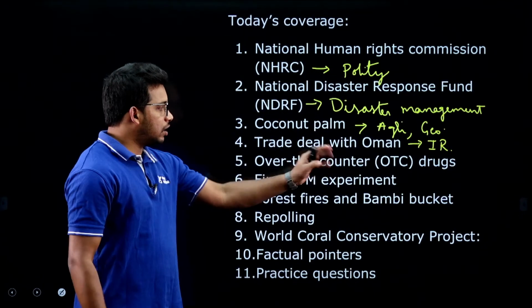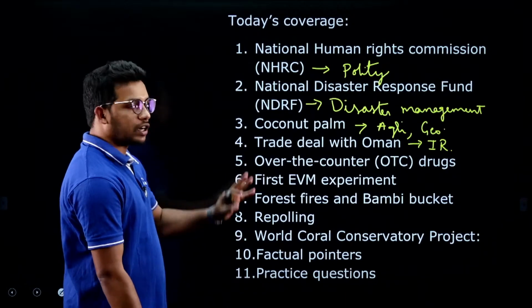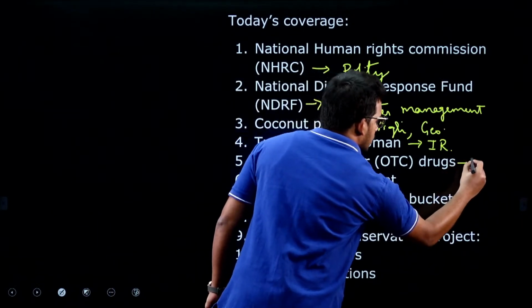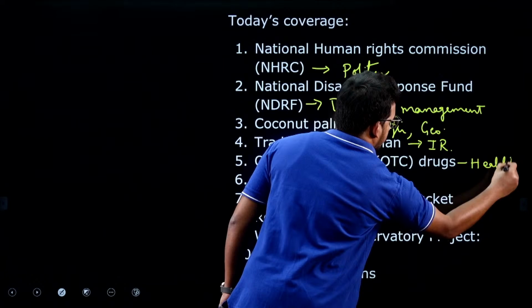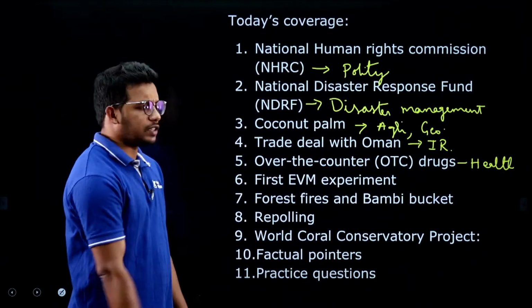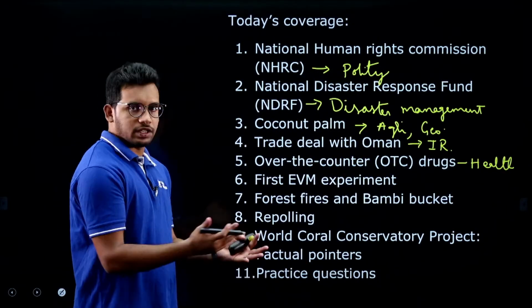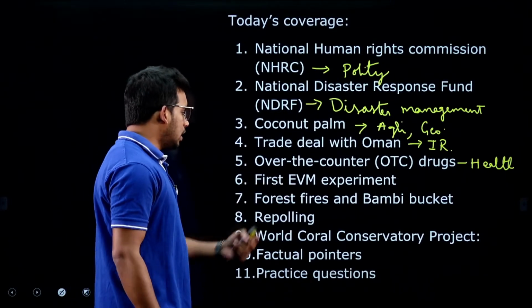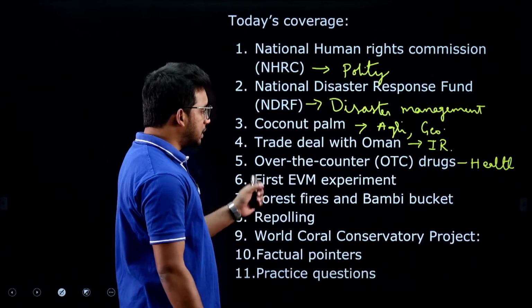Then over the counter drugs. So, this is part of health, right, as we can take it as part of social issues as well, because health is part of our social issue. Then first electronic voting machine experiment.